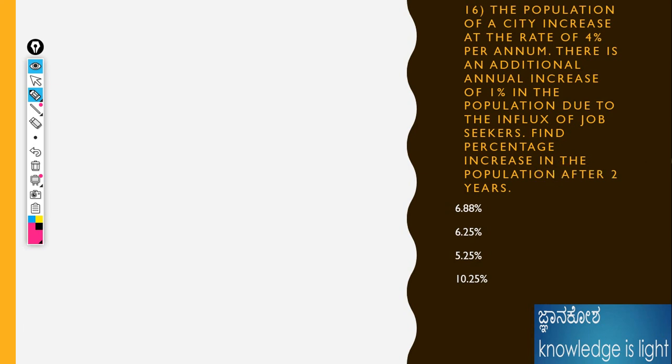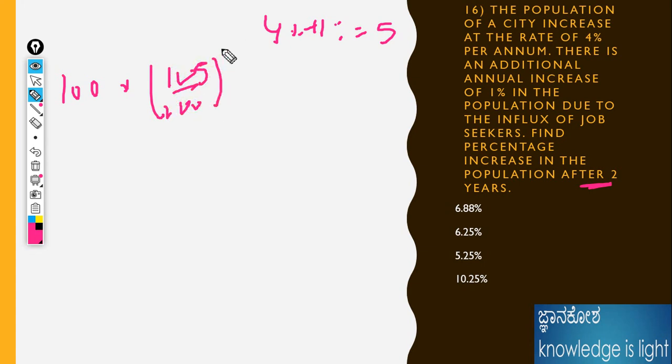We need to calculate the final value here. The initial value of the population I would take as 100, and 4% plus 1% increase means 5%. So for the 2 years, I would take (105/100) squared.